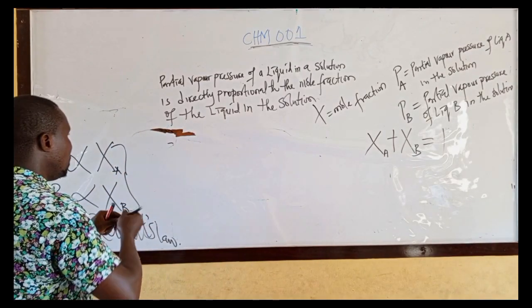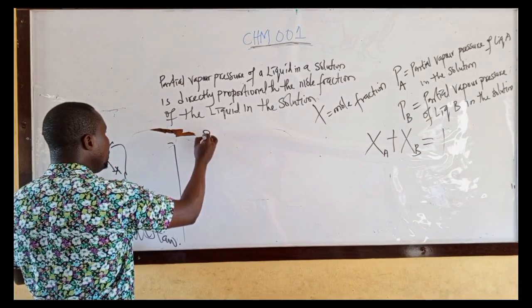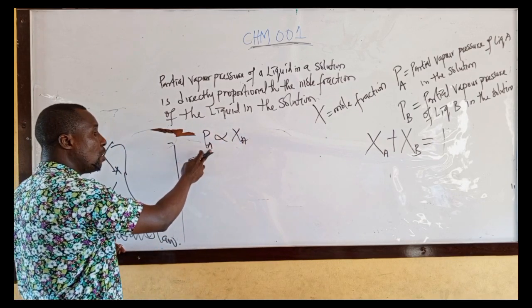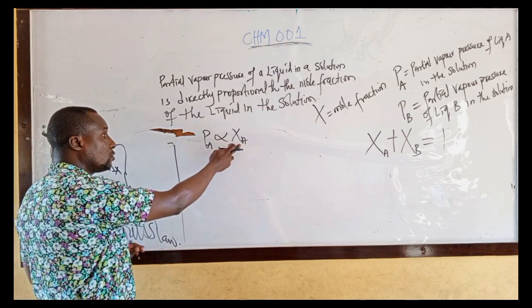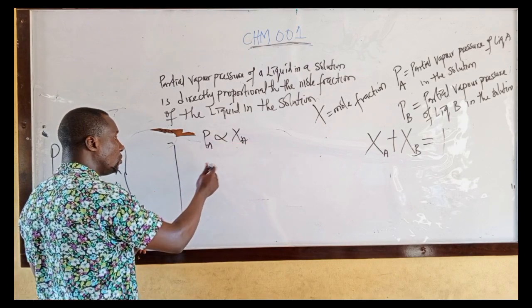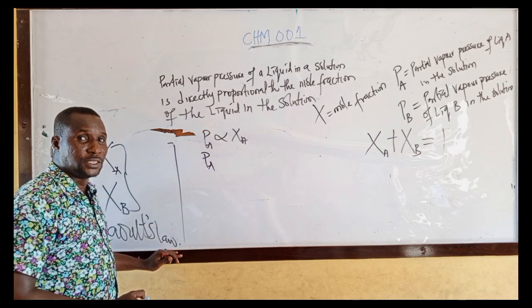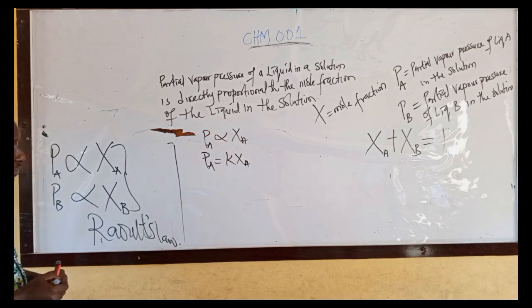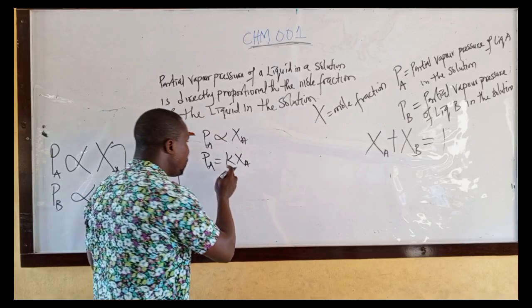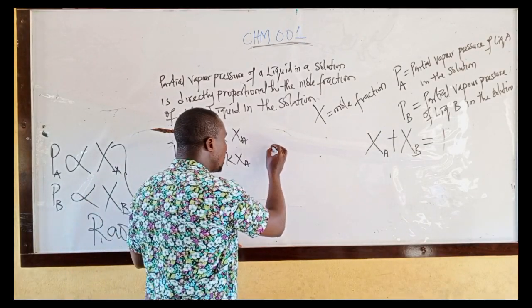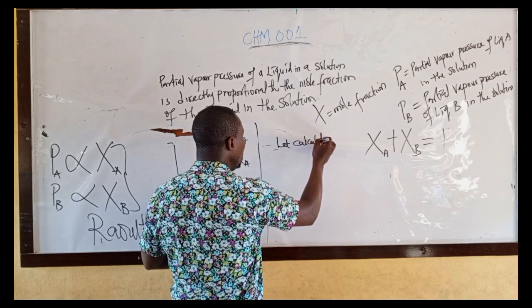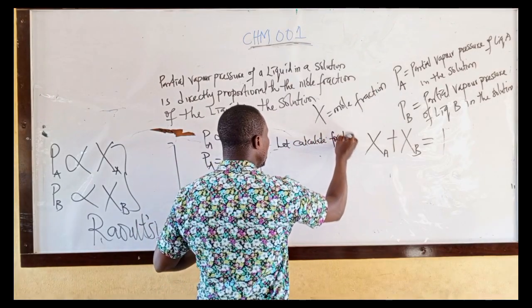If I have PA directly proportional to this, that means the partial vapor pressure of liquid A in a solution is directly proportional to the mole fraction of liquid A in the solution. For PA, change the proportionality sign to a constant. I have K. Let us calculate for K.